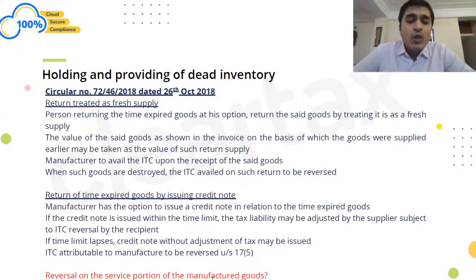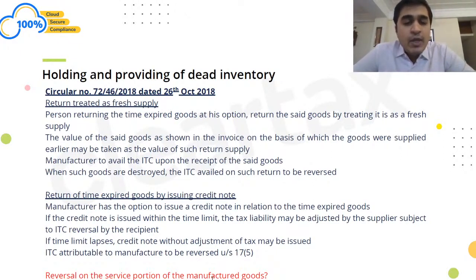In that case, ideally, you would not be reversing your input tax credit also, because I had paid output of 5 rupees, you can take input of 5 rupees. And as per proviso to section 16(2), there is no failure to pay tax on your behalf. So law says that wherever there's a failure to pay on your behalf to me, you would be required to reverse the input tax credit. If you don't pay the consideration to me as per proviso to section 16(2), then you would reverse the ITC.